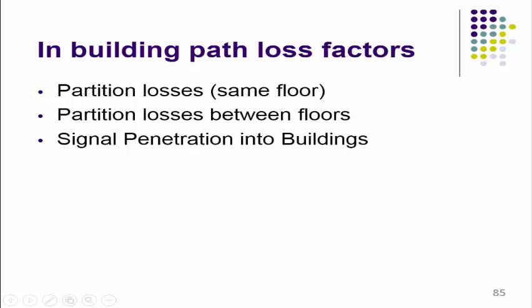Then signal penetration into the buildings. If the transmitter is located in one building and the receiver is located in another building at a different floor, then the signal penetration into buildings needs to be considered.